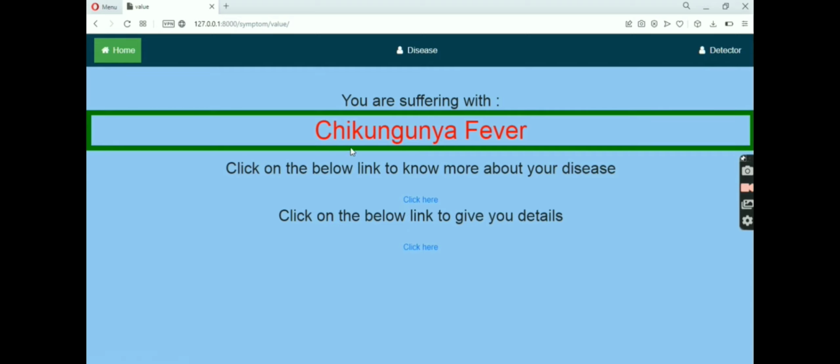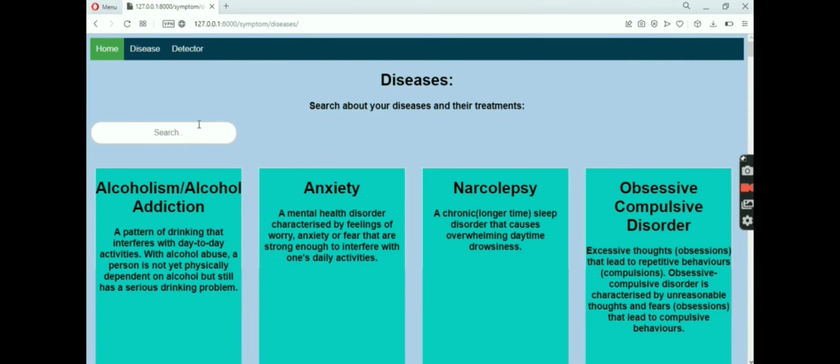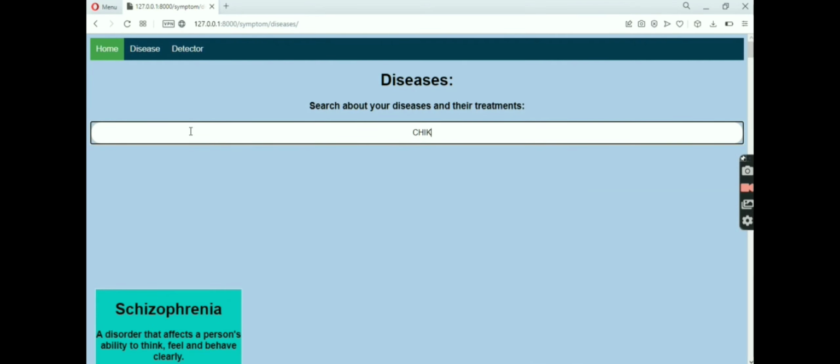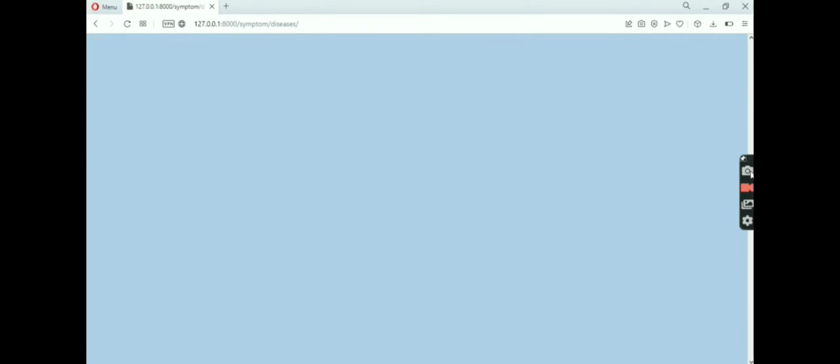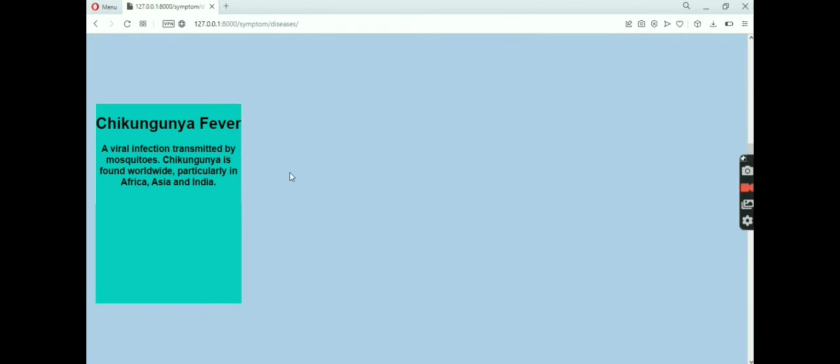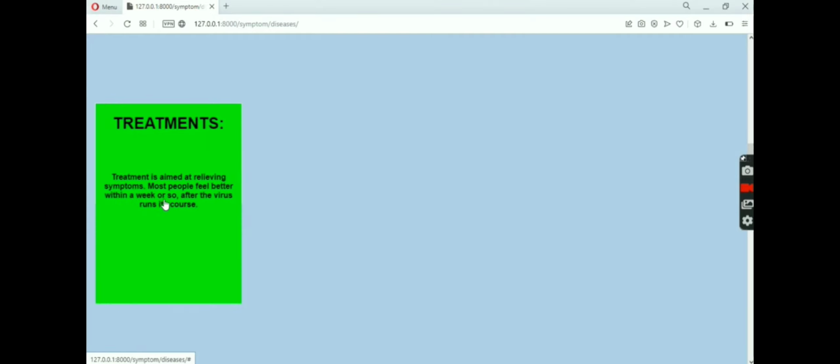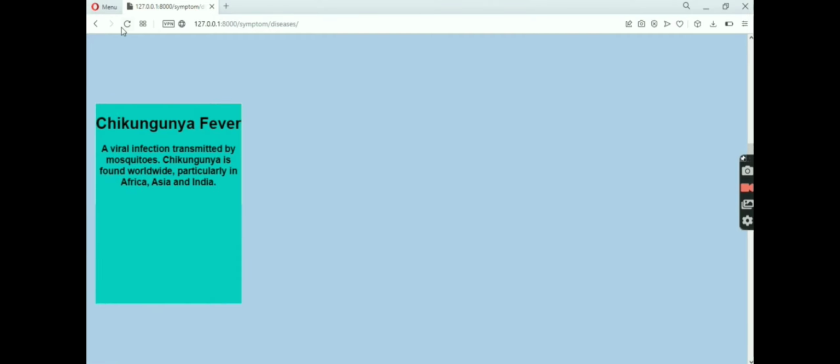This is the second disease we got after another set of symptoms. We will search this again in our database. All this information is fetched from the database. Like now we got chikungunya. We also get the info about chikungunya and its treatment.